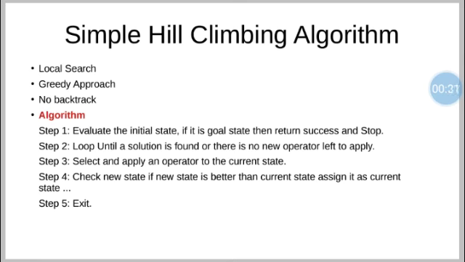Second is greedy approach. So, what is the meaning of greedy approach? In this case, decisions are made from the given solution domain. As being greedy, the closest solution that seems to provide an optimum solution is chosen. It tries to find a localized optimum solution, which may eventually lead to a globally optimized solution. And third is no backtrack, means this algorithm can't backtrack, right?